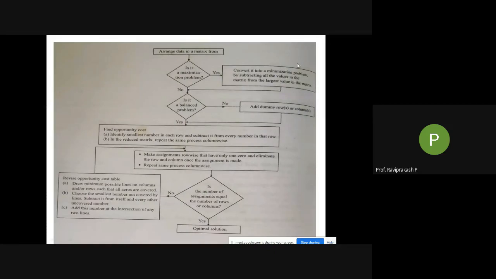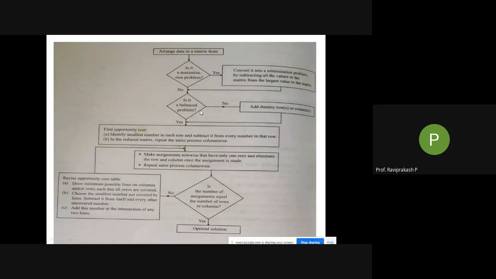Then it could be, in this case it is rows and columns. Their supply and demand was there. Here rows and columns, because one person, one machine only, or one person, one job. So the number of people should be equal to the number of jobs. So this is called an unbalanced problem.